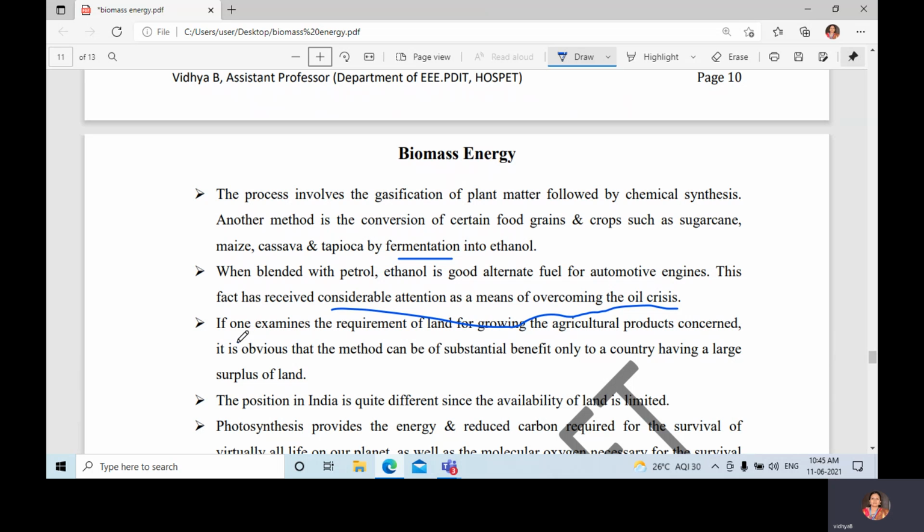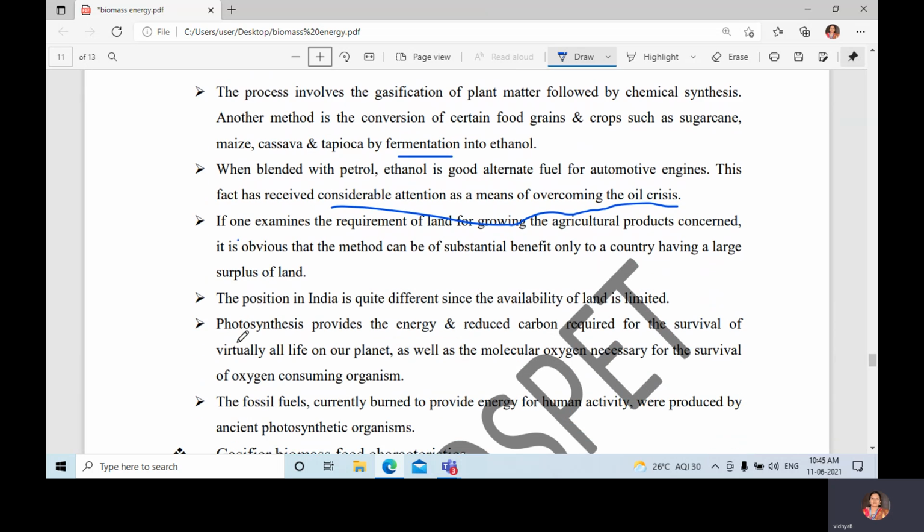it is obvious that the method can be of substantial benefit only to a country having a large surplus of land. But the position in India is quite different, since the availability of land is limited here.